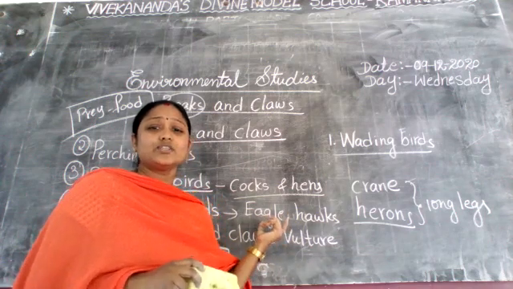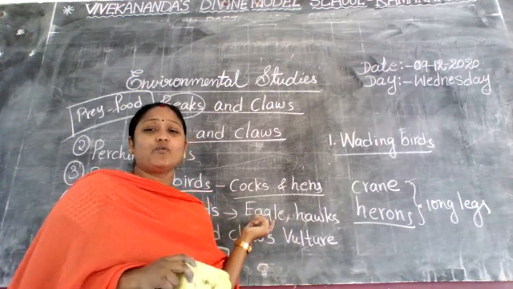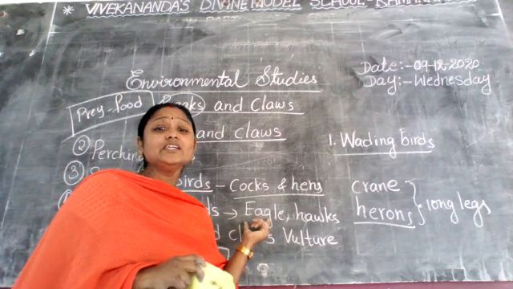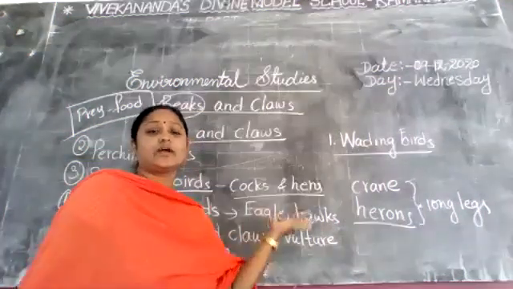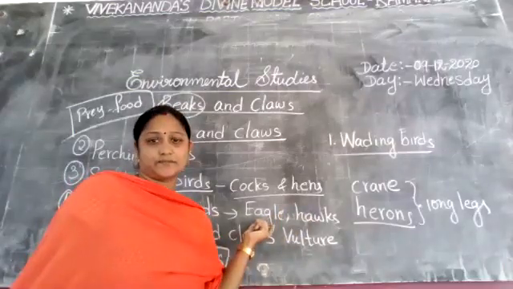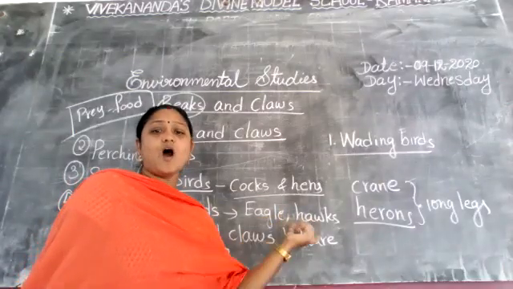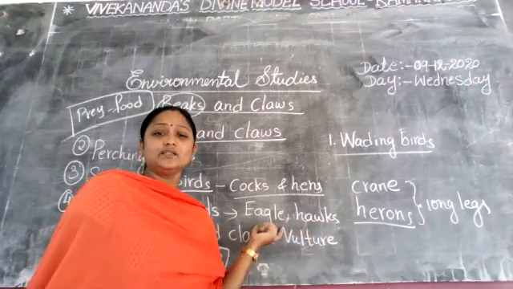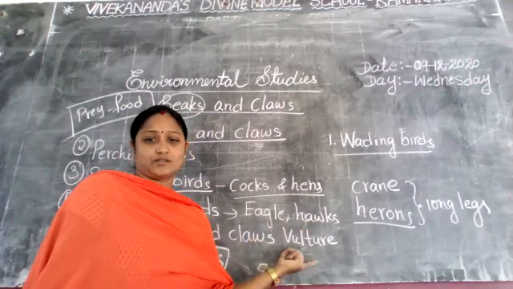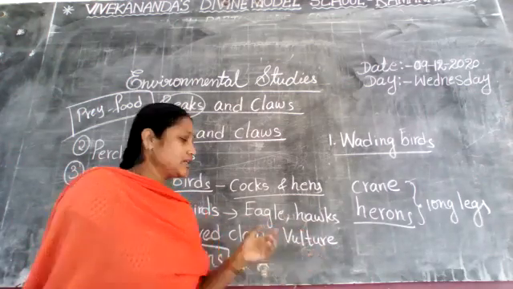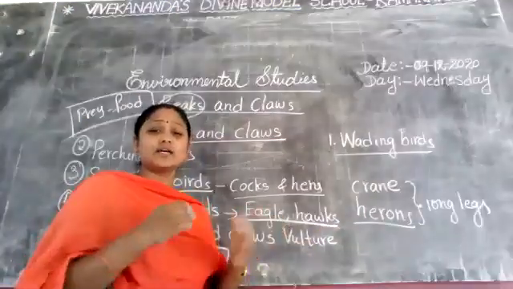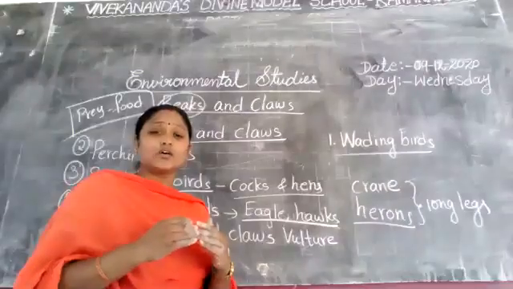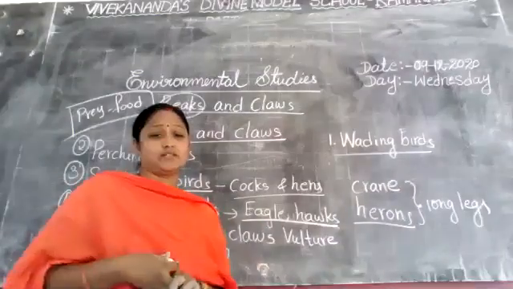Already I said, so these are the animals. Eagle and hawks are carnivores, because these birds eat only the flesh of other animals.